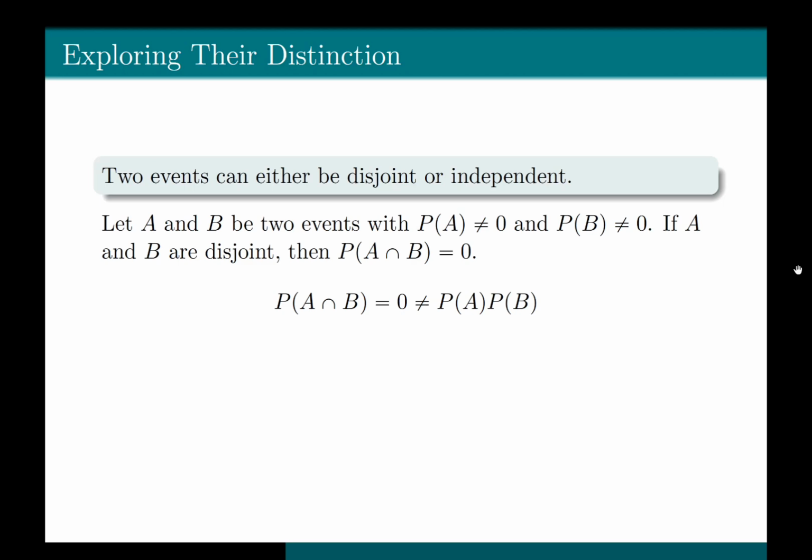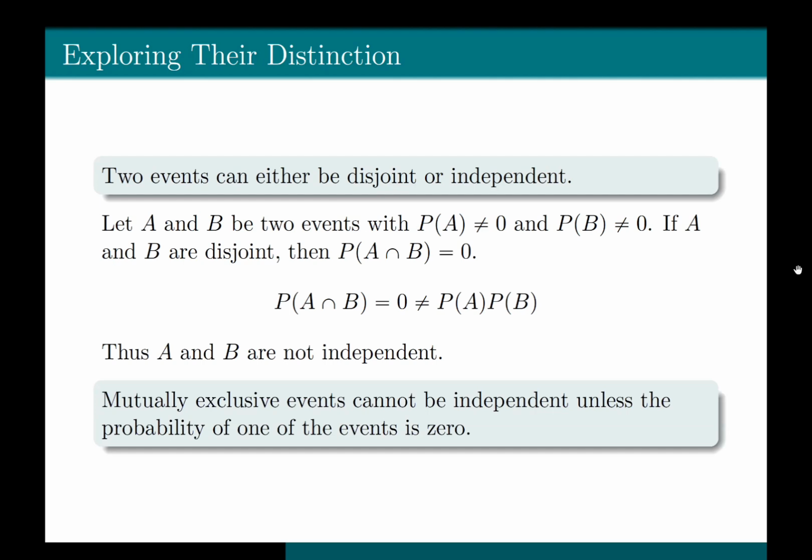We get that probability of A intersection B, which is 0 because we are assuming A and B to be mutually exclusive events, is not equal to probability of A times probability of B, which means that A and B are not independent.